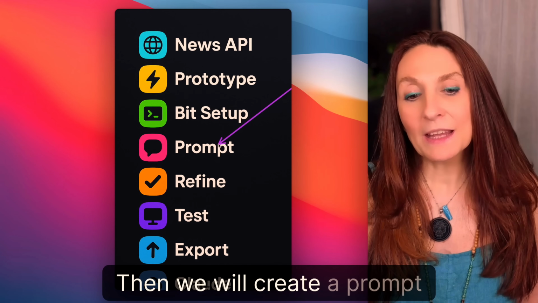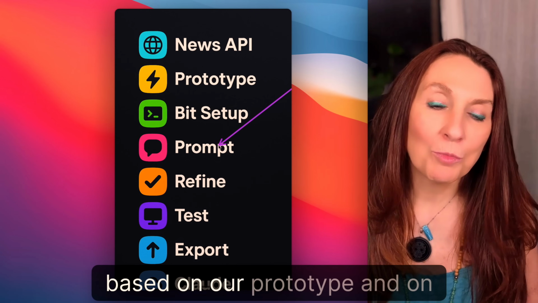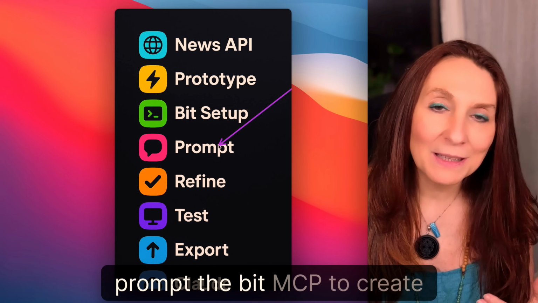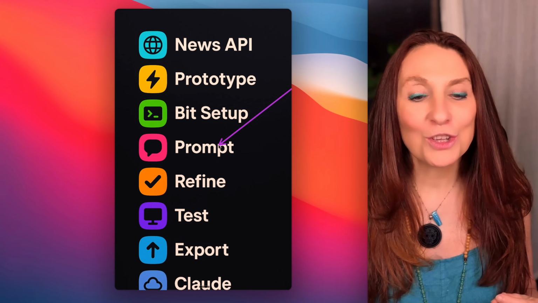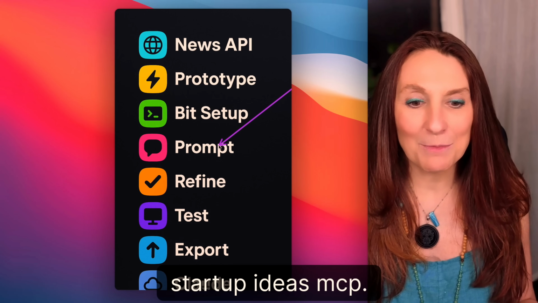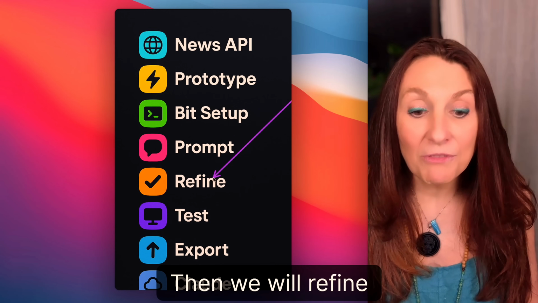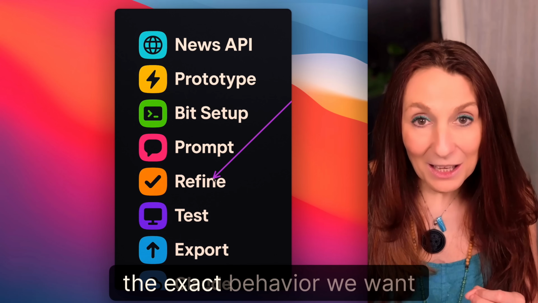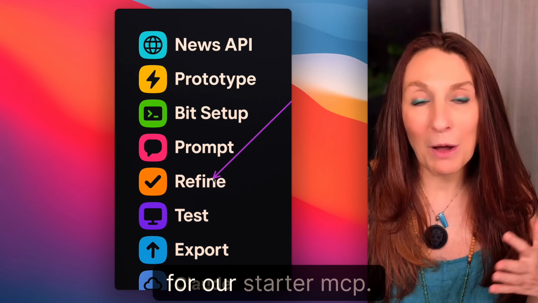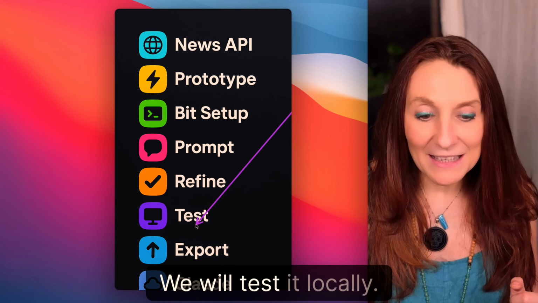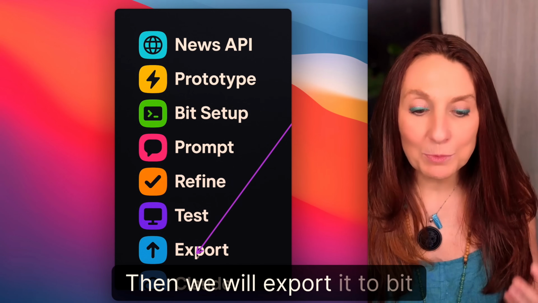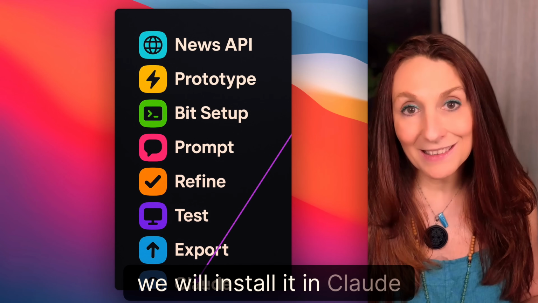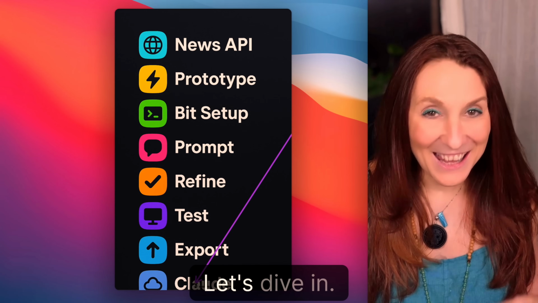Then we will create a prompt based on our prototype and on the News API, and we will prompt the Bit MCP to create the Startup Ideas MCP. Then we will refine the output to have the exact behavior we want for our Startup MCP. We will test it locally. Then we will export it to Bit so we can use it anywhere, and we will install it in Claude and use it. Let's dive in.